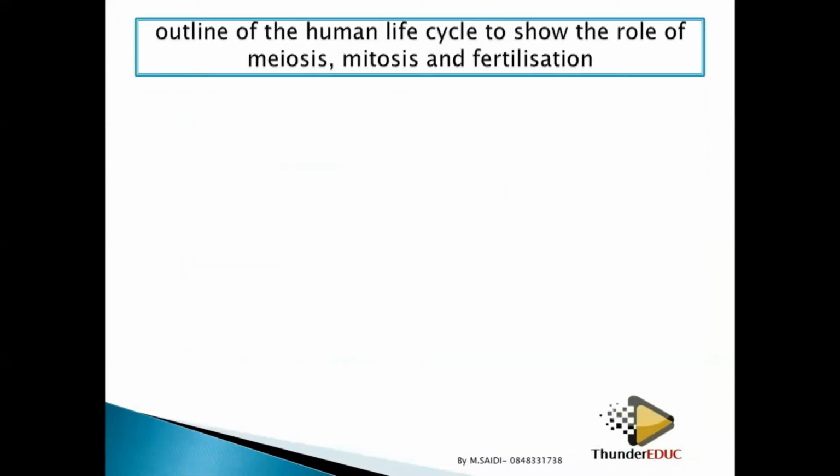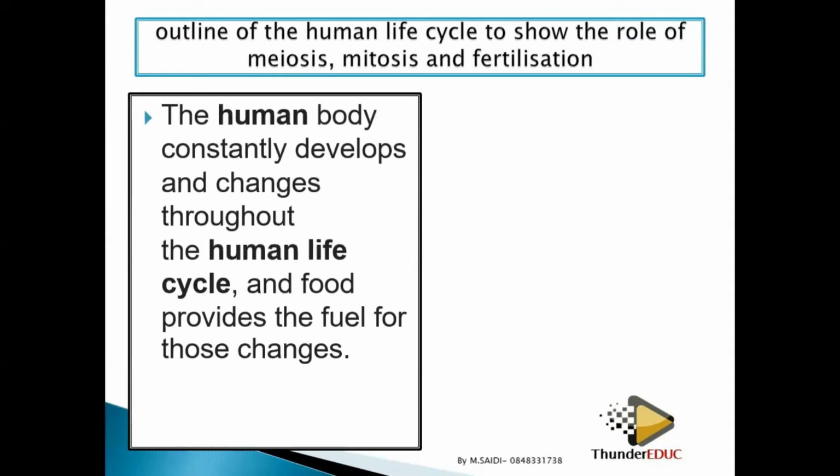So this is what we call the outline of the human life cycle, from the time of sperm and ova being produced to the time of maturity, so that these individuals can produce the ovum and the sperm again, so that another individual is formed. The human body constantly develops and changes occur throughout life.